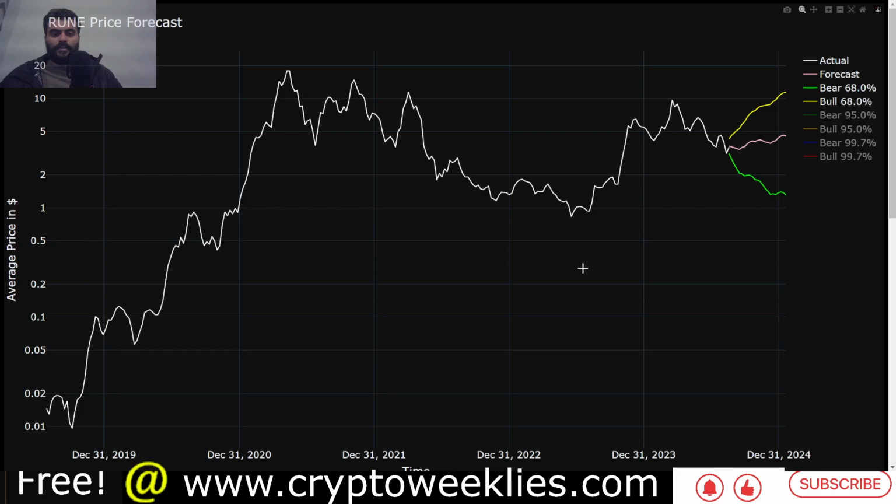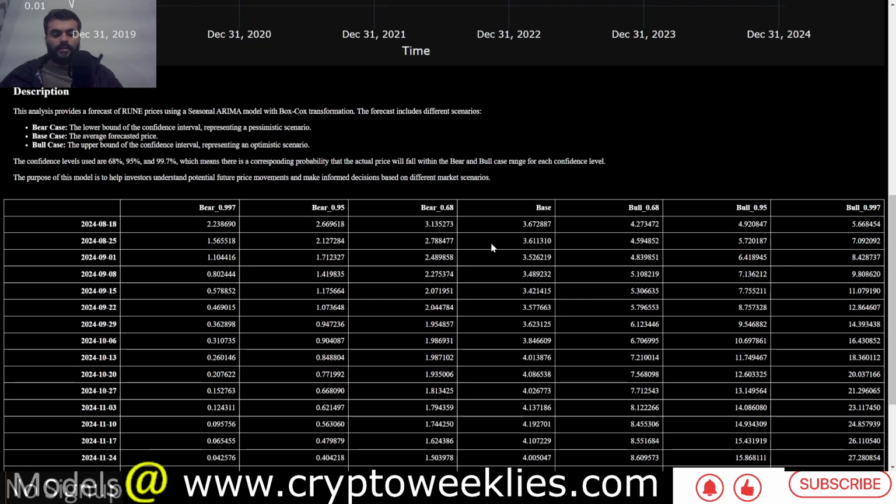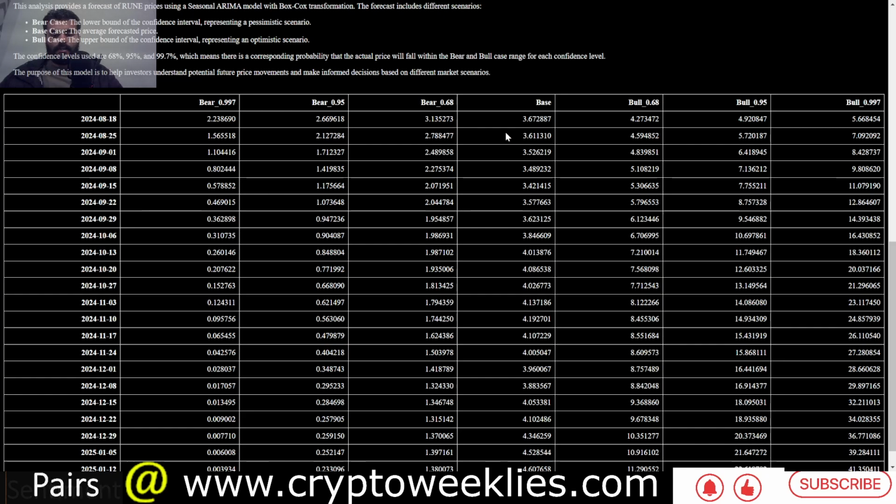If you're interested in looking at week by week price analysis or prediction, this is the table at the bottom of the screen. All of these charts that we will be discussing today are available on the website cryptoweeklies.com. The analysis conducted and the forecast shared are not financial advice. This is the output of our machine learning model and regression based analysis using statistical methods.